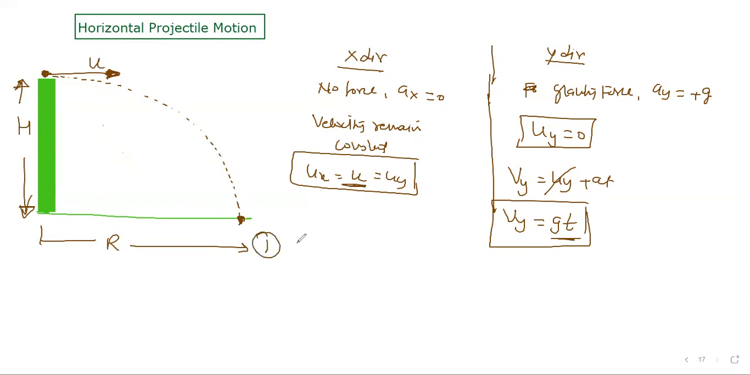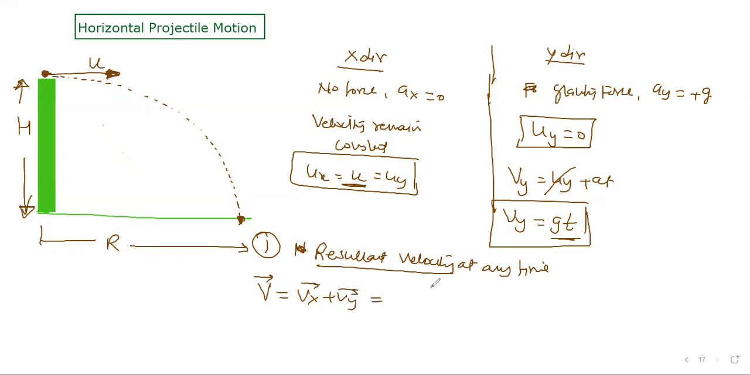First question: what is the net velocity, the resultant velocity at any point, at any time? You want to get the resultant, final velocity. You can calculate it by adding Vx plus Vy, vector addition. These two velocities are perpendicular to each other, so you have to add by vector rule. So you can write simply the square root of u square plus (gt) square. That's the velocity at any point.